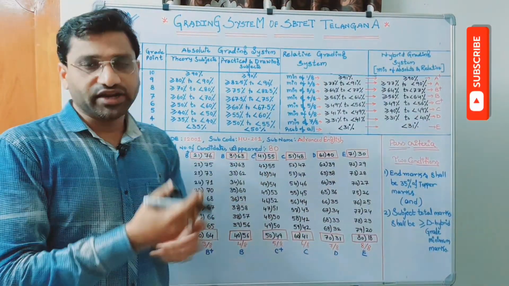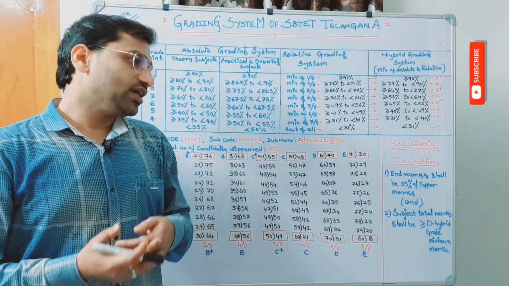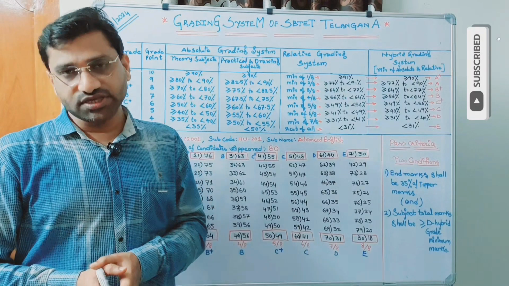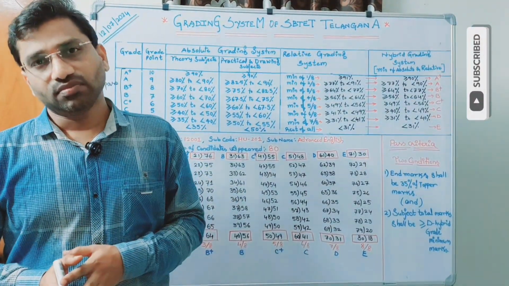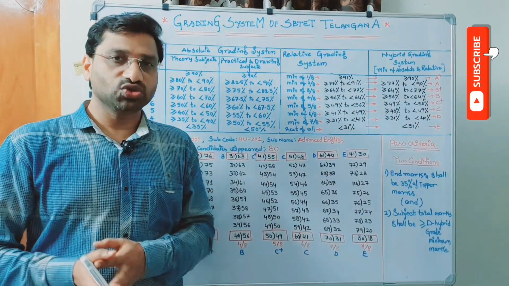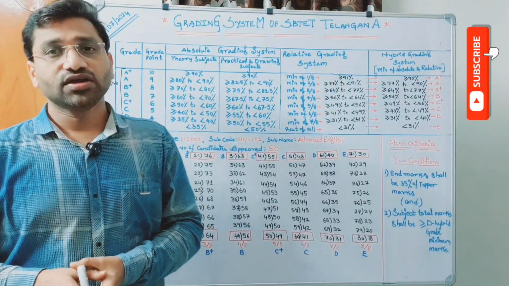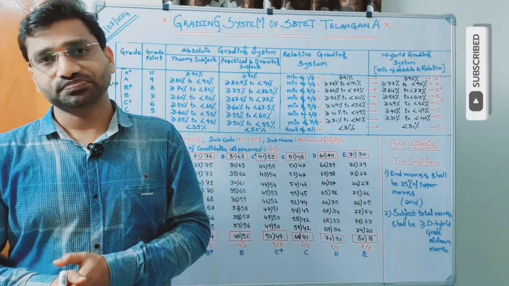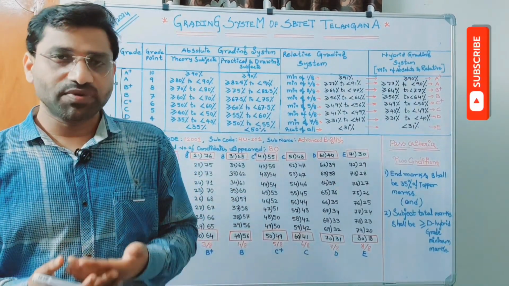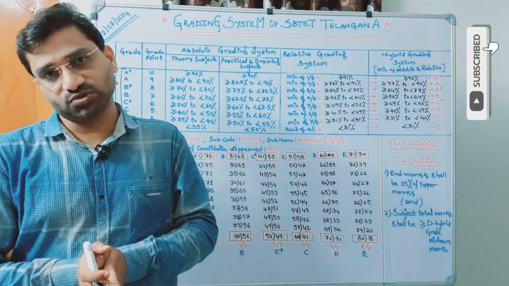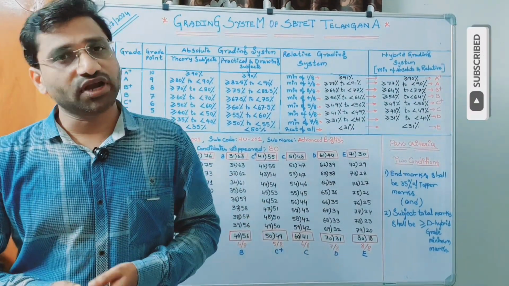So this is a standardized grading system which will never change and which will not take into consideration the other criteria, that is nothing but the toughness of the question paper, right? Why I am stressing continuously about the toughness of the question paper is, for example, if the question paper is very easy, obviously majority of the students will definitely score good marks. On the other hand, if the question paper setter has set it as a very tough question paper, in that case, it is very tough for even a topper to get good marks.